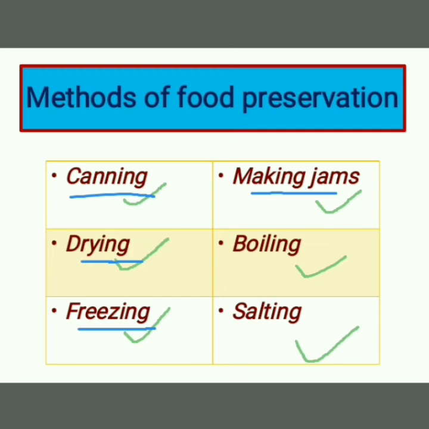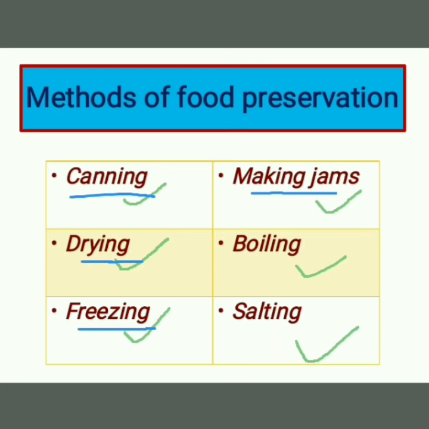Fruits can perish, fruits can be spoiled, but when you take the pulp of ripe fruits and preserve it in a high amount of sugar, then it won't be spoiled. So this process is called jamming or making jams.